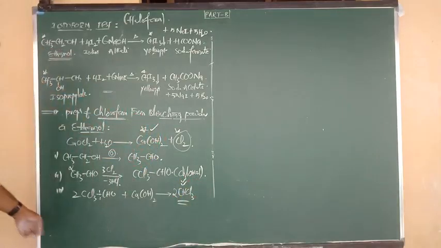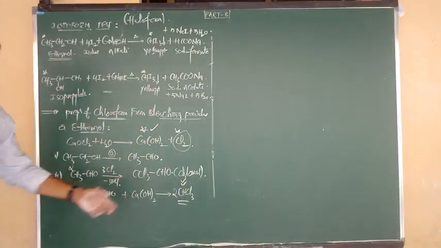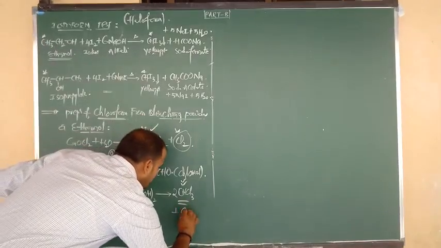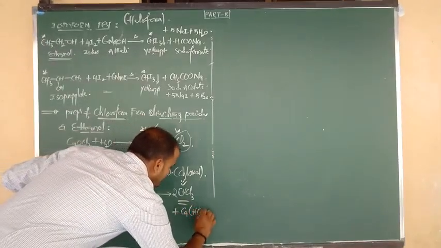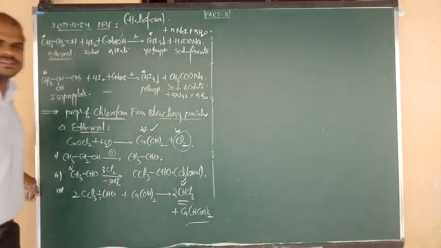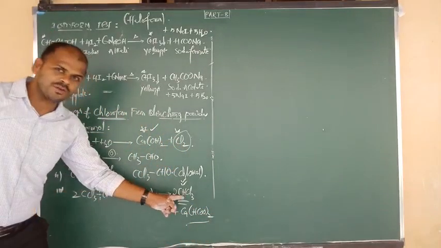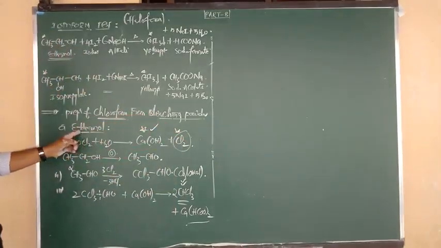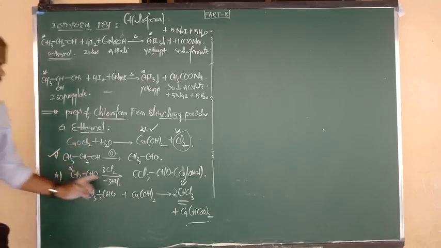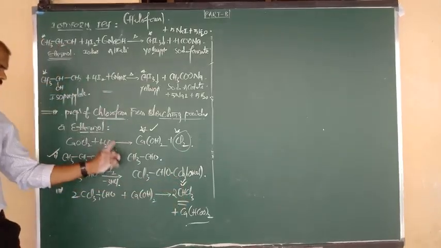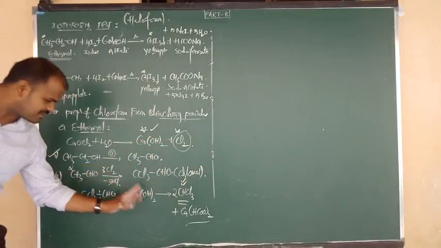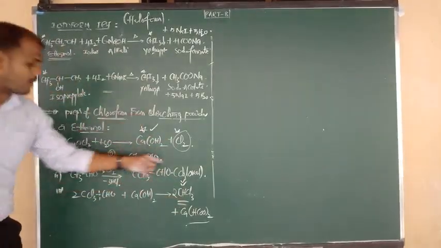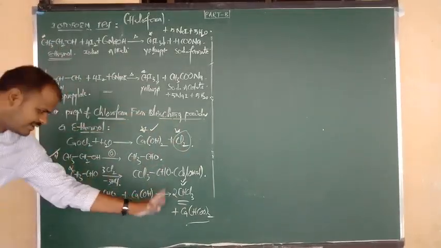Chloroform has come. The remaining is which salt? Calcium salt. You are getting the calcium salt of carboxylic acid. Here the byproduct is calcium formate. So this is the preparation of chloroform using the bleaching powder products, Cl2 and calcium hydroxide, and ethanol. In that way we prepare chloroform from bleaching powder products and ethanol in 3 steps.